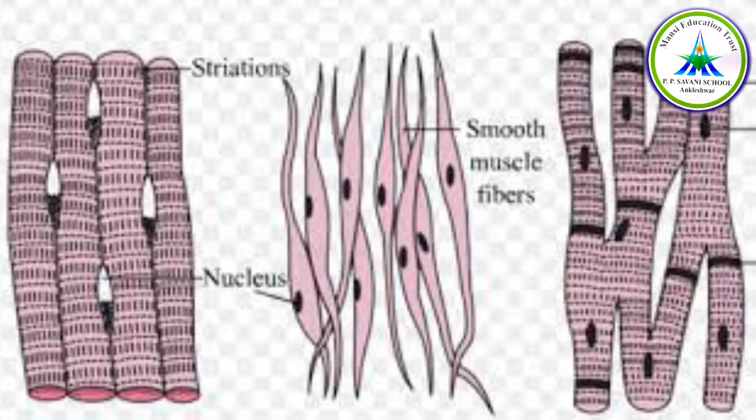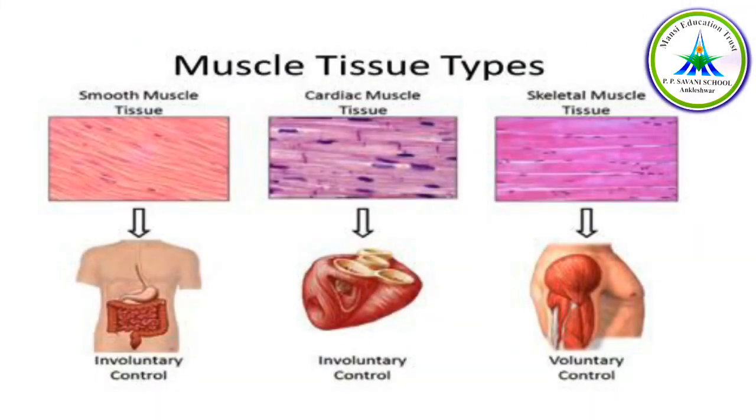Now when I talk about the second one, which is involuntary: movement of food in the alimentary canal cannot be controlled simply. Yes or no? Now the movement of the food you cannot control, and the movement which cannot be controlled is termed as what? Involuntary movement. So it is found in the bronchi of lungs, in the ureter.